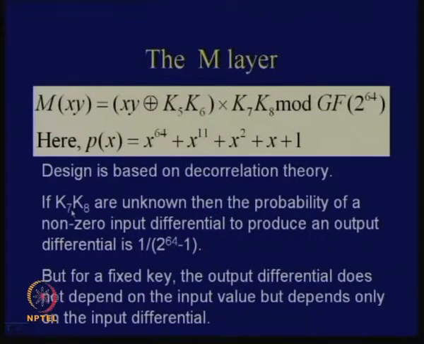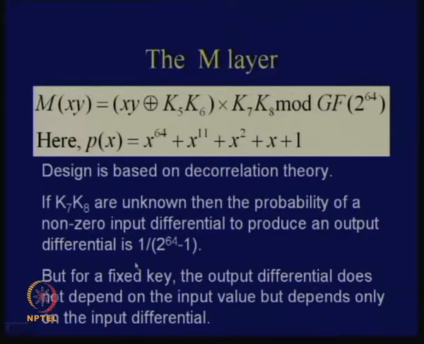But if the value of k7 and k8 are known, then automatically the differential gets fixed, right? But for a fixed key, the output differential does not depend on the input value, that is the main idea, but it depends only on the input differential, right? So if I fix the key, the output differential actually does not depend upon the input value, but it depends only on the input differential, right? And if I do not know the value of k7, k8, then it's very hard to predict a differential. All the differentials have got uniform probability. So therefore you see where is the problem if I do a normal standard differential attack here, analysis here.